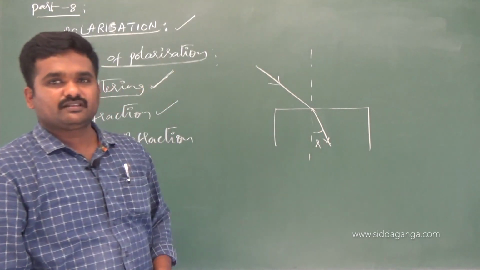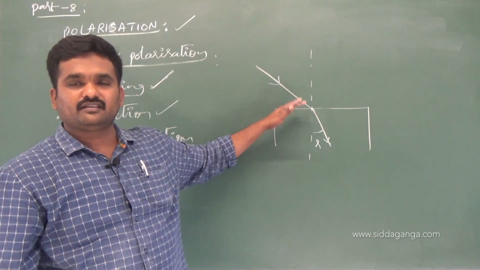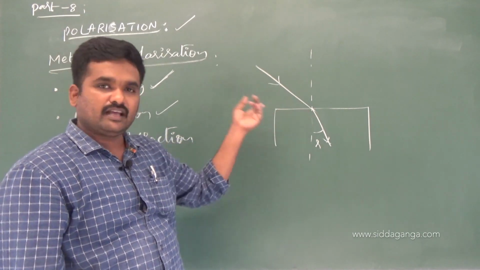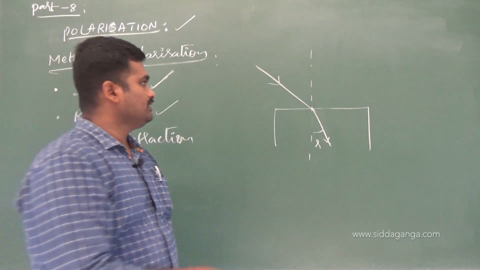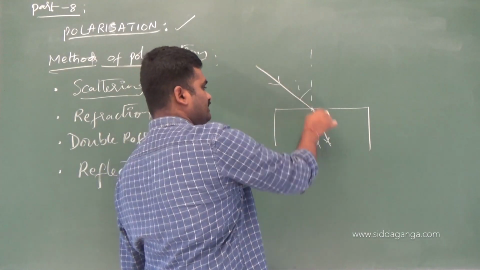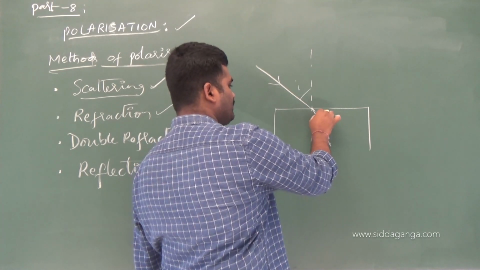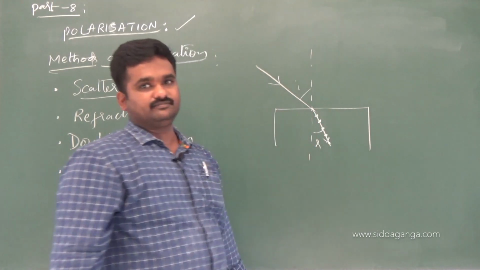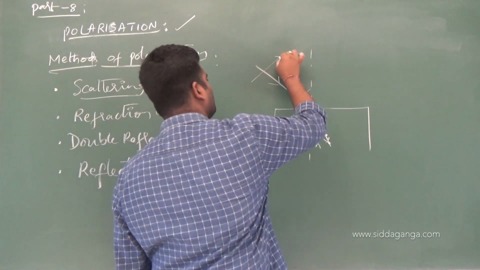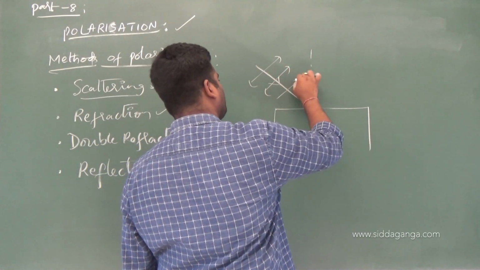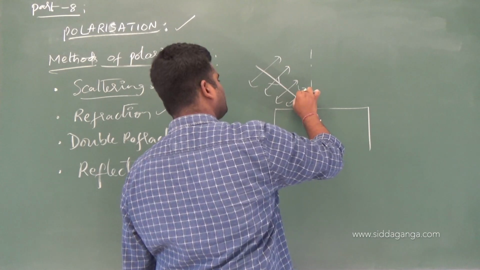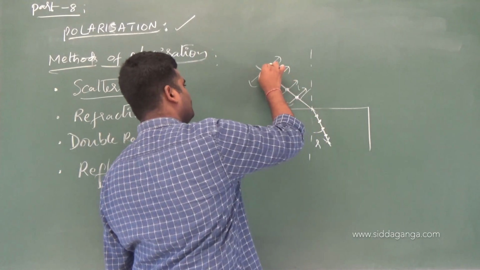Now, a few substances, refracting or transmitting surfaces, have certain characteristics such that whenever a light ray is incident here, the refracted ray has the particles vibrating confined to a single plane. The incident light has vibrations confined to two planes. What do you call this light? Unpolarized light.